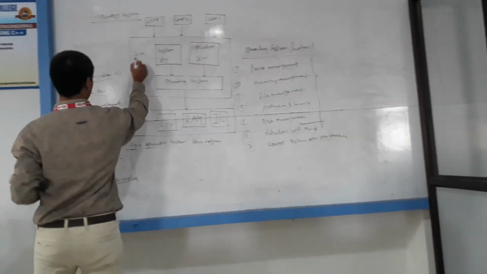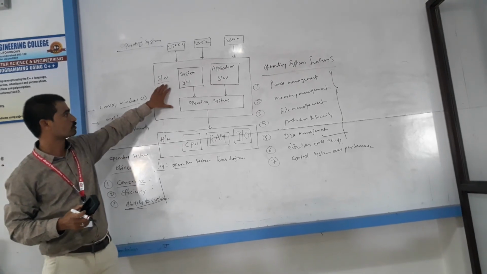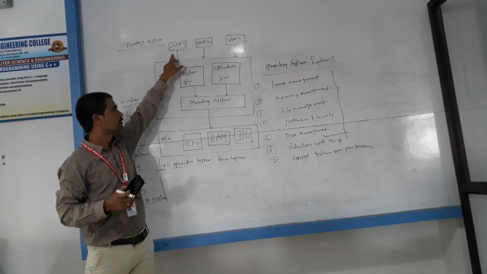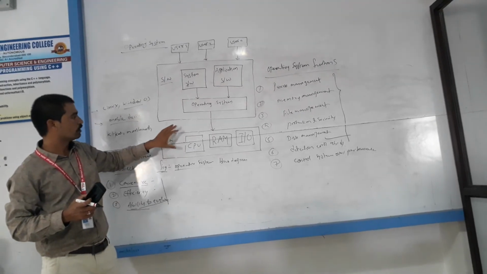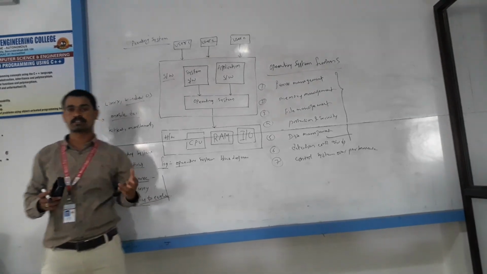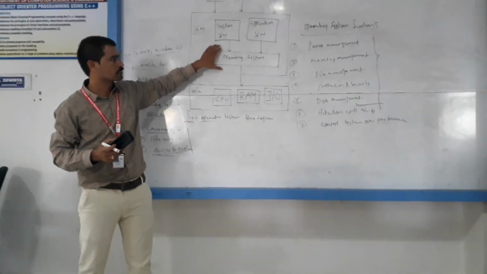You can observe here the software and the hardware. So here computer hardware and computer software, and it is a user. The user communicates. Suppose the user wants to execute any process or any program. Here the operating system provides an environment.